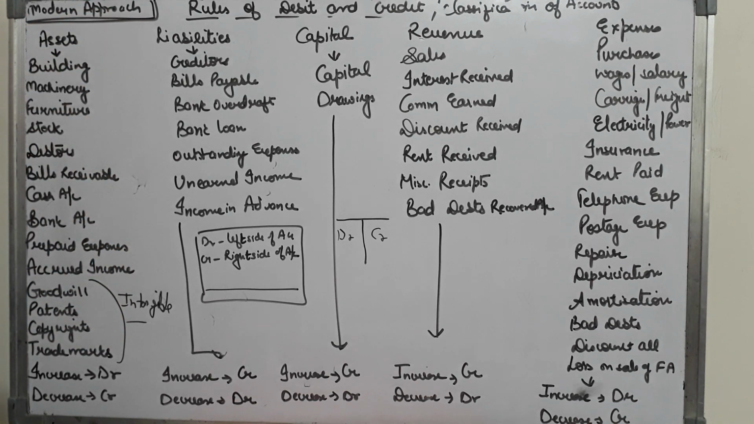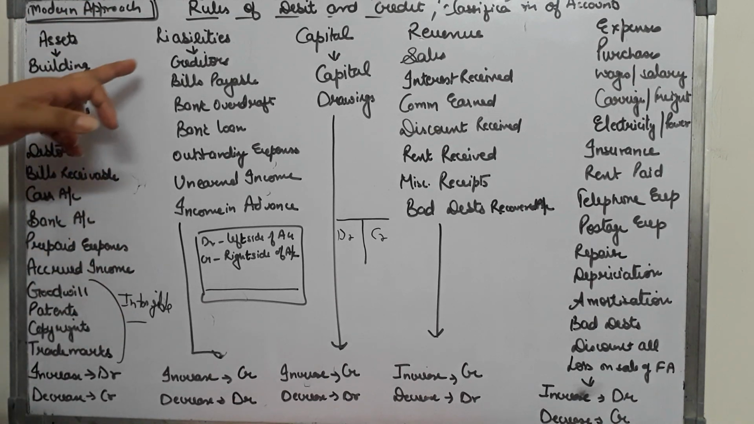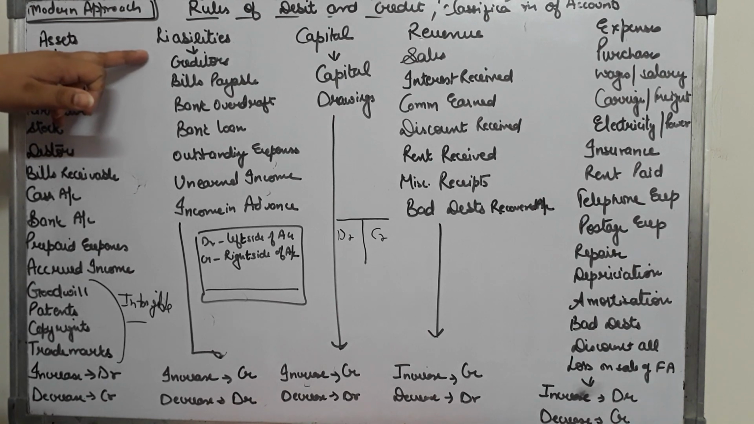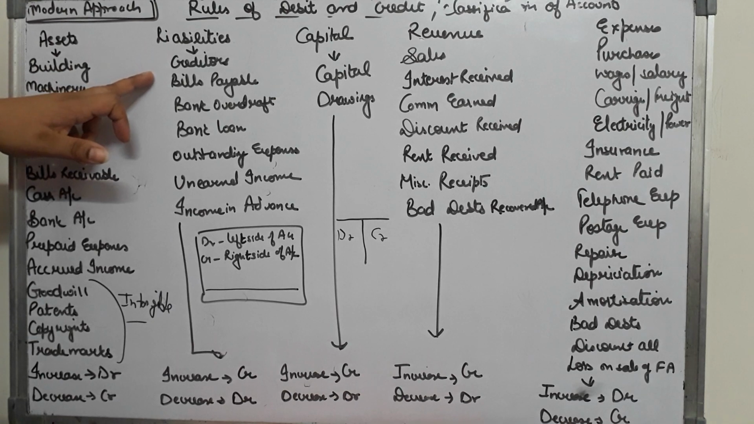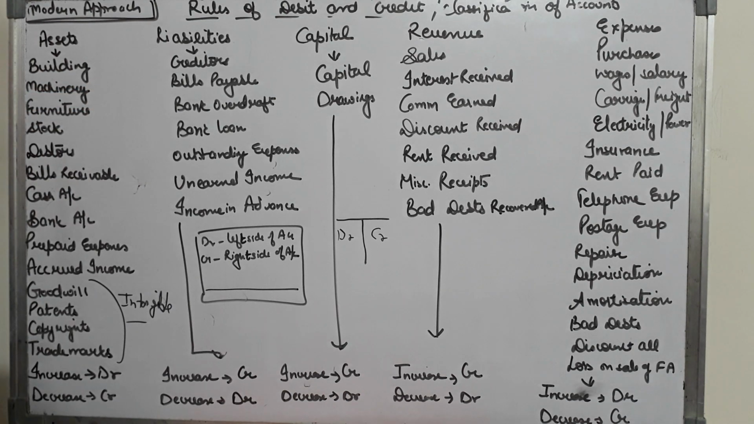Then we come to the liabilities. In liabilities, what are all included? Creditors are the ones from whom goods have been purchased on credit, bills payable, acceptance paid by the business, bank overdraft. Now what is bank overdraft? This is a facility that is given by the bank to overdraw your money.